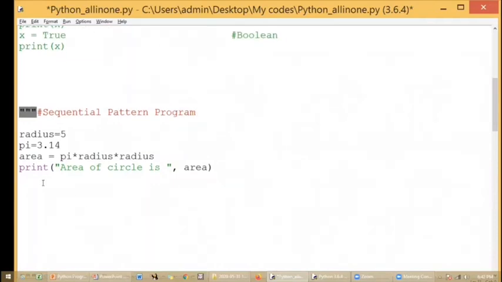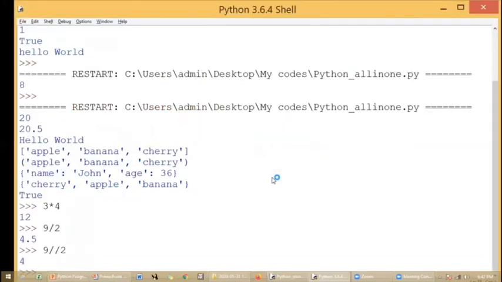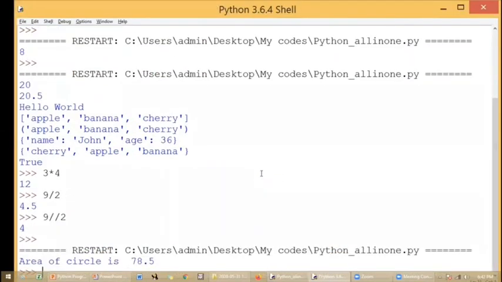Right now, we have only this part as the code to be executed, and I have a single line comment also. This part also will not be executed by the interpreter. So when I run the code, I'll get the area of the circle value as 78.5. The computation will be completed and I'll get the result.